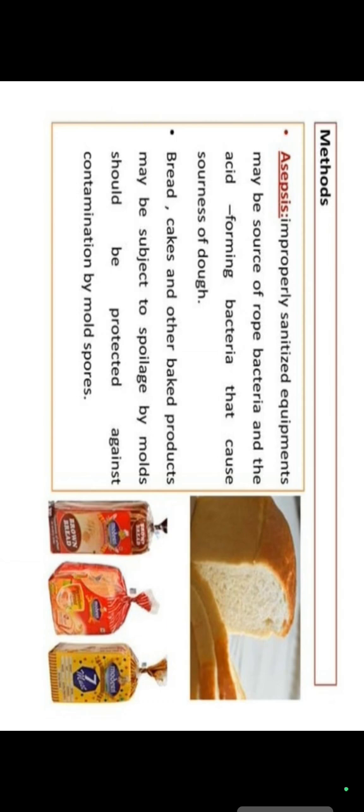And another food we can say is poultry. Poultry will change into slime and odor, and organisms like Pseudomonas and some Alcaligenes are responsible for this type of putrefaction. Okay. So this is about all the fresh foods and their contamination and spoilage. Before studying prevention, we should have an idea about canned food spoilage also.